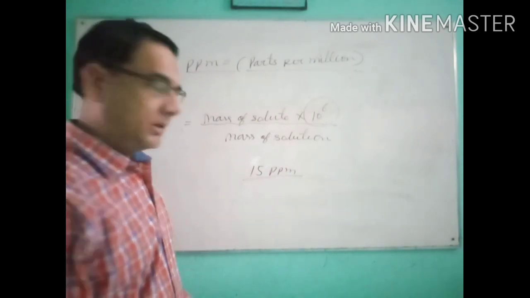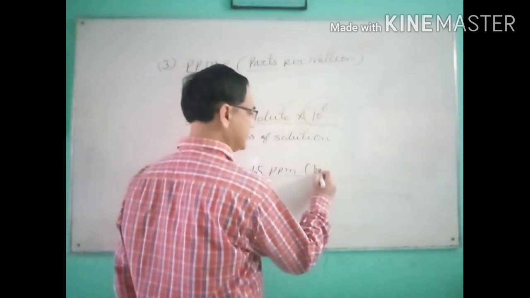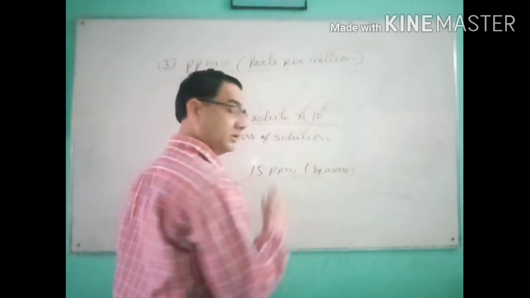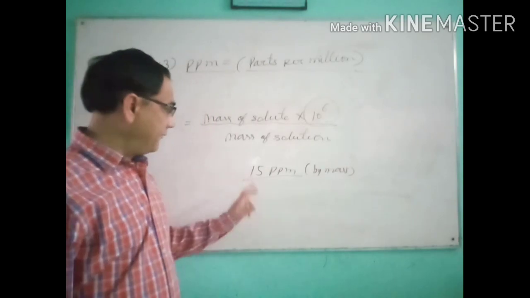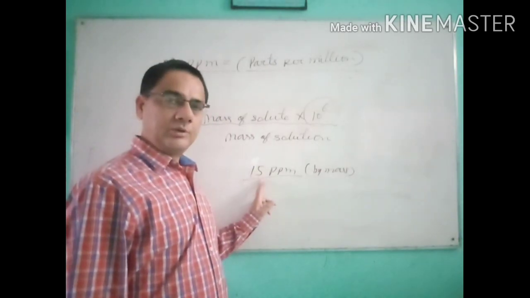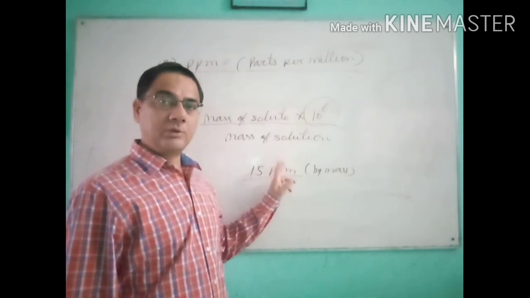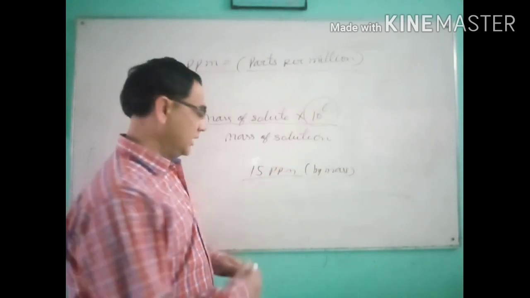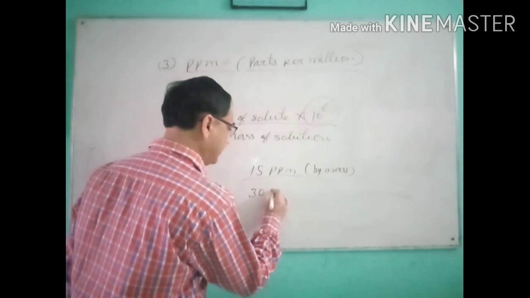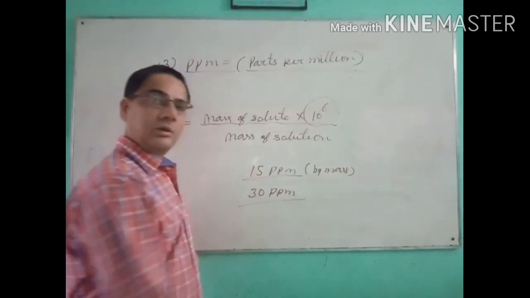If we define it by mass, then it can be defined as 15 gram of the solute present in 10 to the power 6 gram of solution.